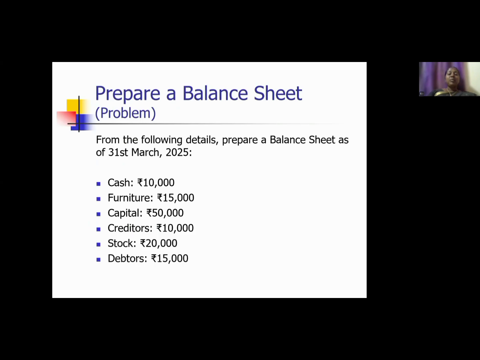Here we can see a simple problem for preparing a balance sheet. From the following details, prepare a balance sheet as on 31st March 2025. Cash, rupees 10,000. Furniture, rupees 15,000. Capital, rupees 50,000. Creditors, rupees 10,000. Stock, rupees 20,000. And debtors, rupees 15,000.